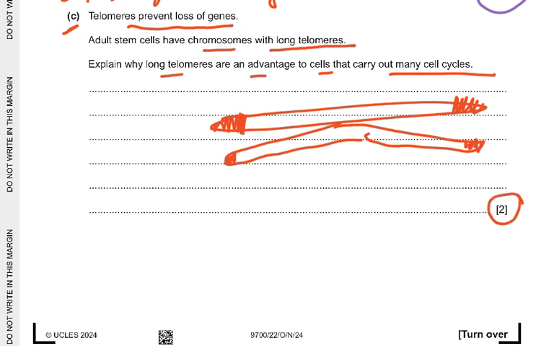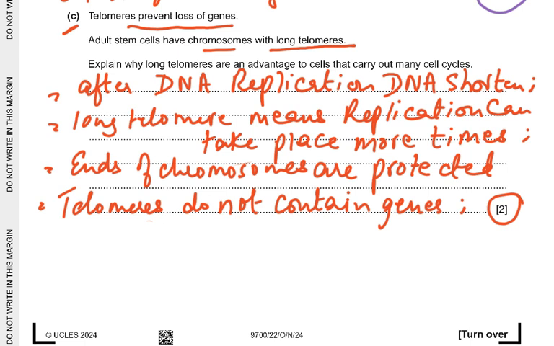Only 2 marks, and you have to give me any two of this information. So after DNA replication, telomeres shorten. Sorry, saying DNA shortens is wrong; telomeres shorten. Long telomeres mean replication can take place many more times. Ends of chromosomes are protected. Telomeres do not contain genes.